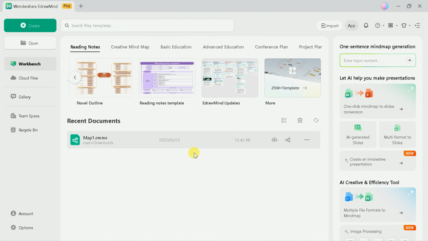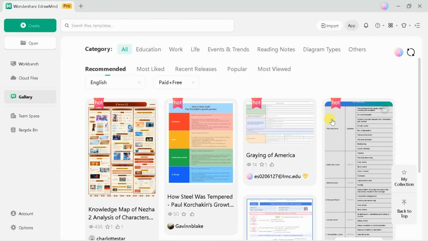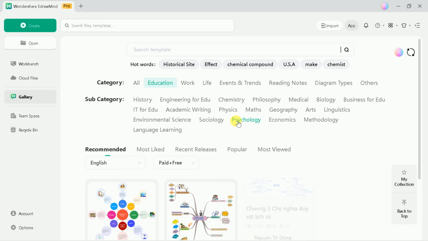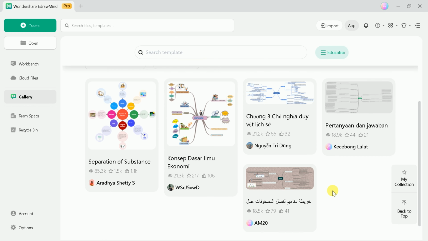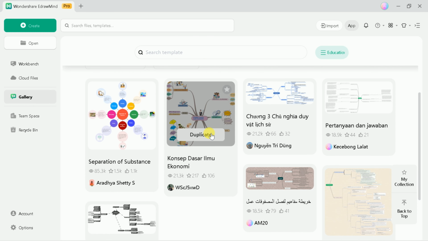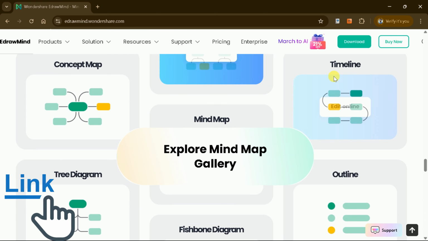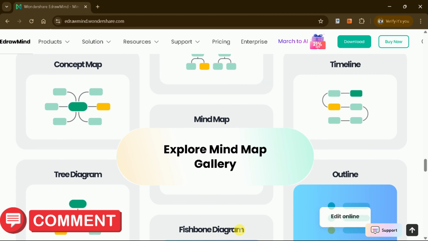With its extensive template library, AI-powered abilities, and robust collaboration capabilities, EdrawMind is a versatile ability for students, professionals, and educators. Try EdrawMind. The link is provided in the description as well as in the comment section.